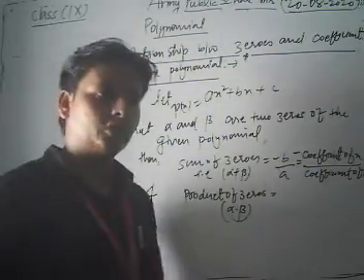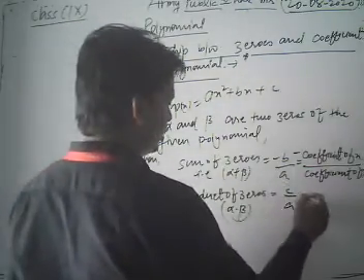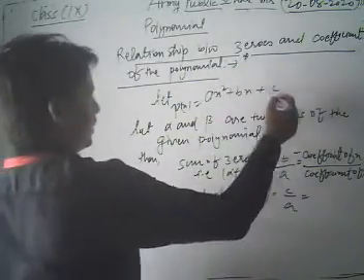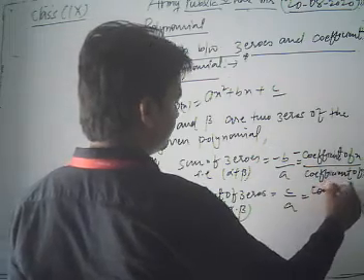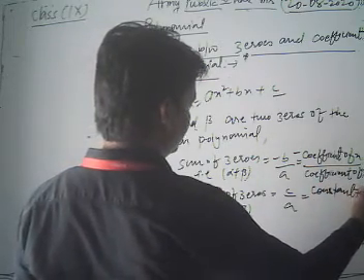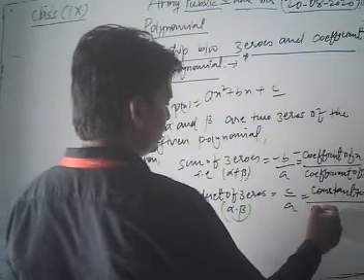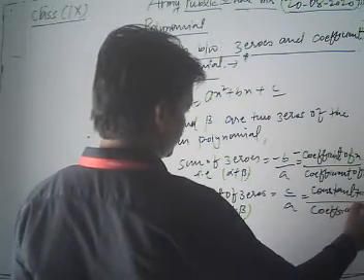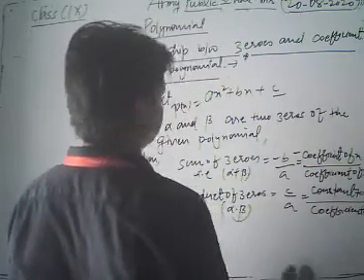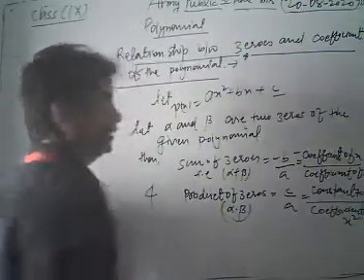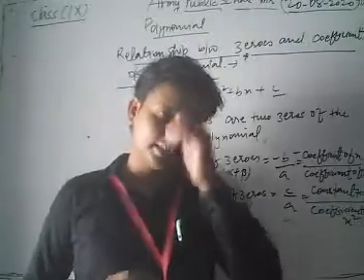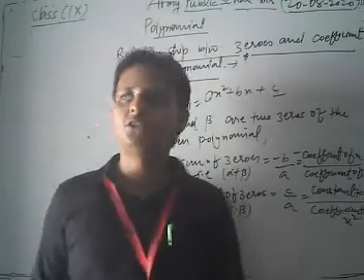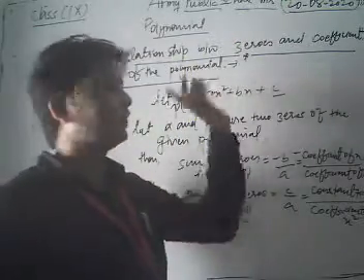The product of zeros is c by a. C is our constant term. So constant term upon a, that is coefficient of x square.